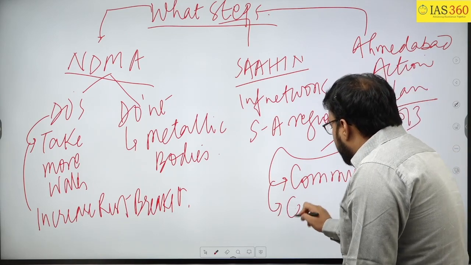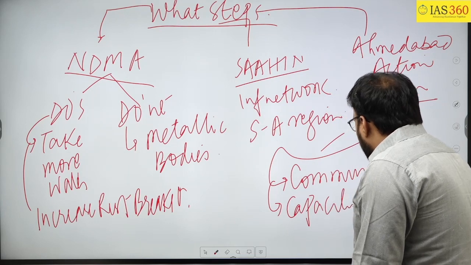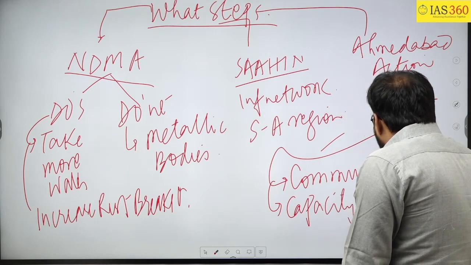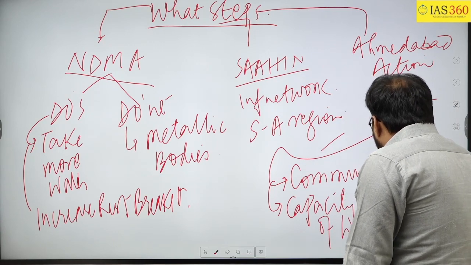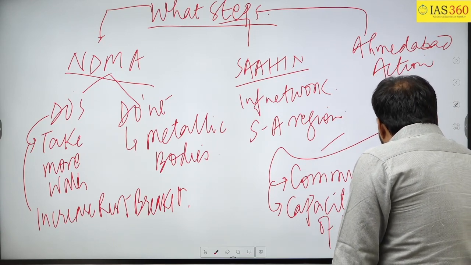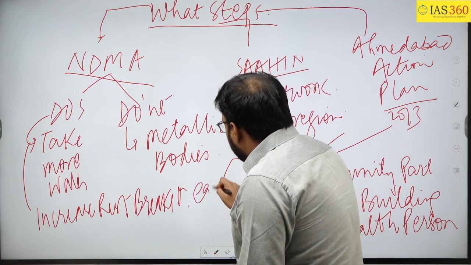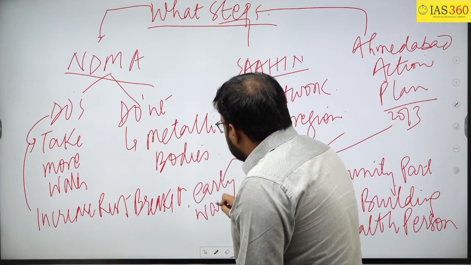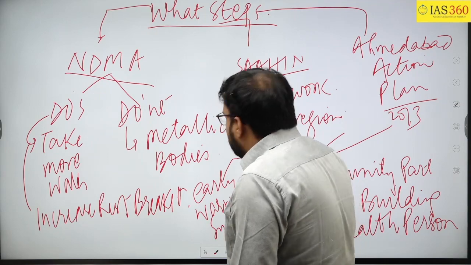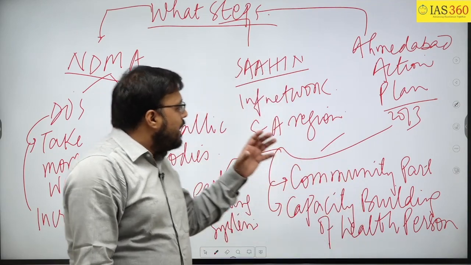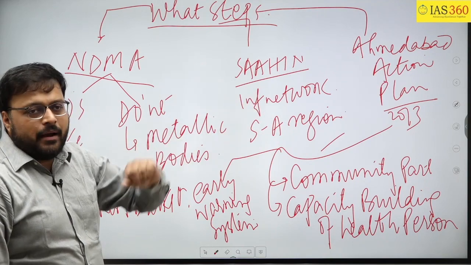We will have to increase the capacity building of health personnel. Then early warning system. So these are the things which you can mention in your answer as the steps taken by the government.